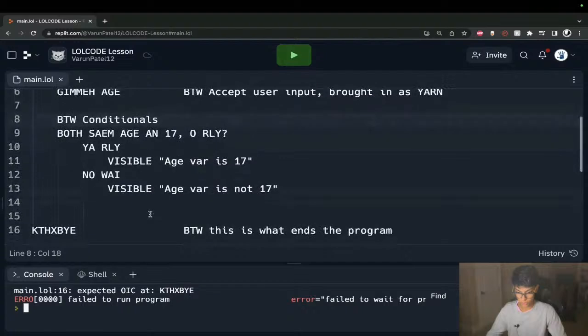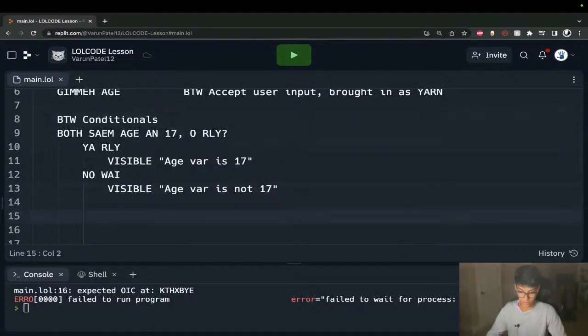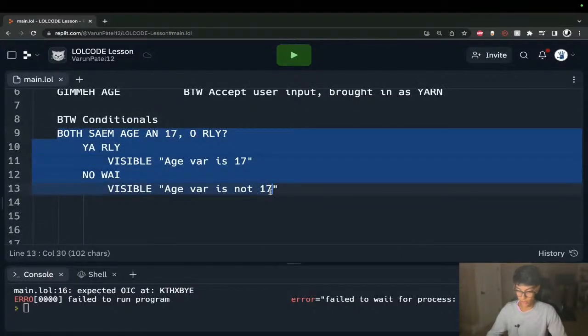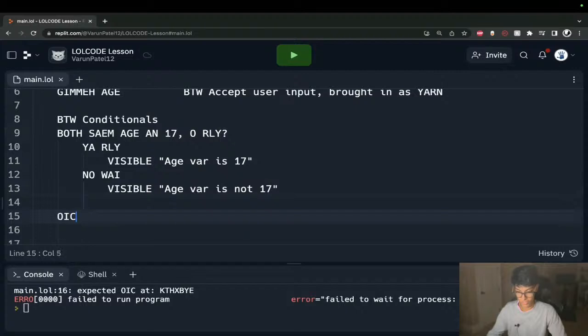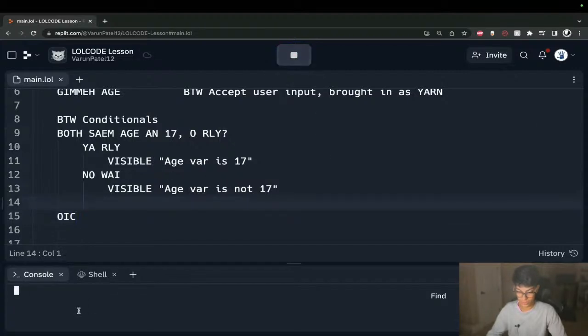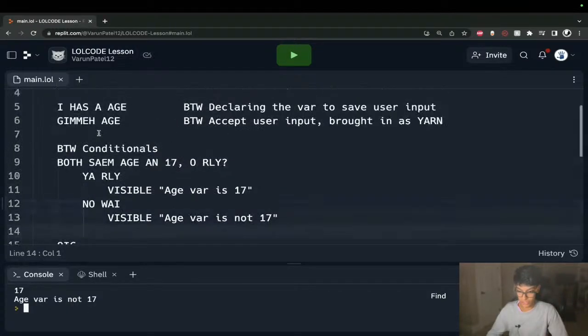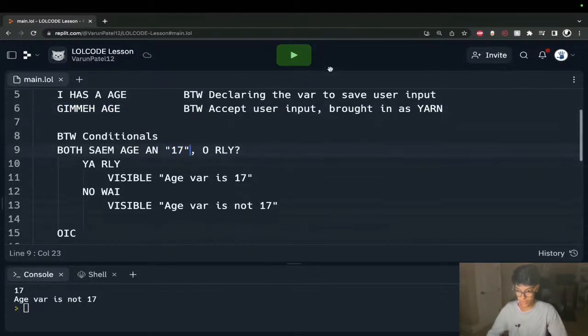Oops. Oh, sorry about that. This if block, if you will, has to end with an OIC at the end. There you go. If we run this, we'll type in 17. Age var is not 17. So again, this is a yarn. We're taking this in as a yarn. We're comparing it to an integer. So if I change this to this, it should work. There we go. So it's just a different data type issue.